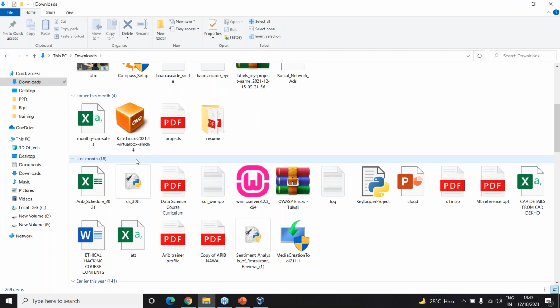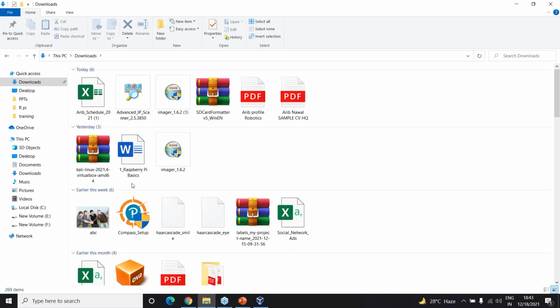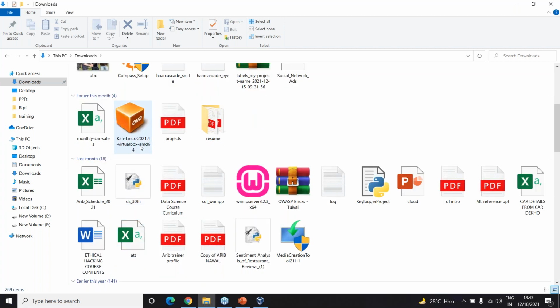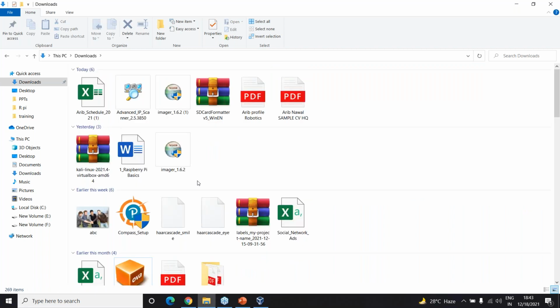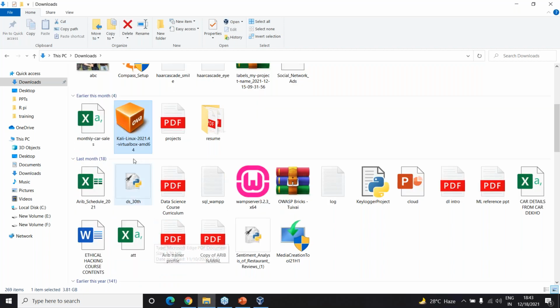Right, so we should now have a file like this. Correct, 2021.4 VirtualBox amd64. So this is how we would have the file after extracting this. Okay, now if I just double click on this,